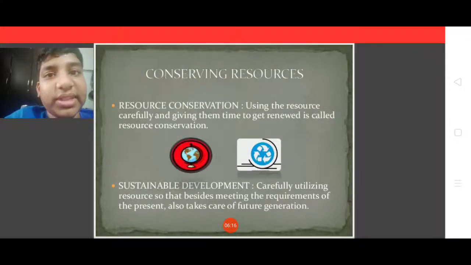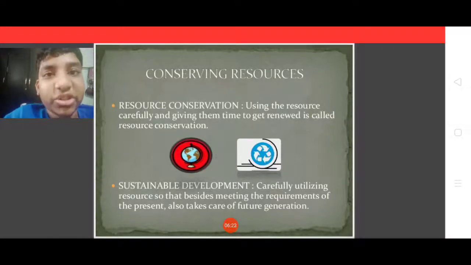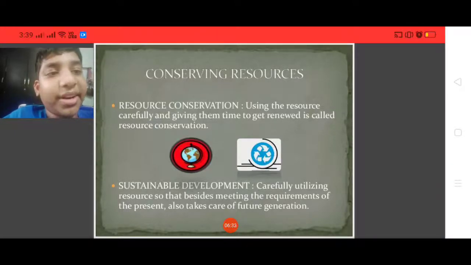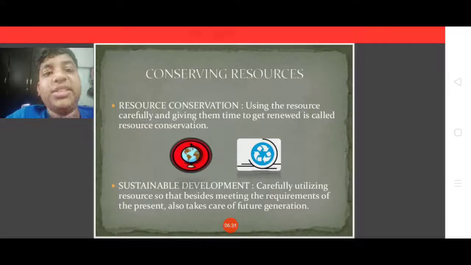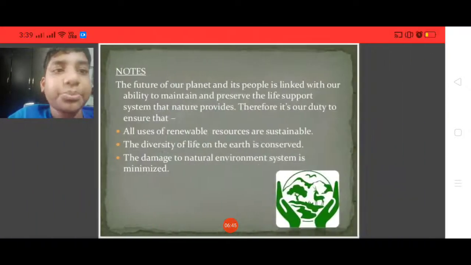Conserving resources: as we have seen, exhaustible resources can take thousands of years to replenish, so it is very important to conserve them. Resource conservation is using resources carefully and giving them time to get renewed. Sustainable development is carefully utilizing resources so that, besides meeting the requirements of the present, it also takes care of future generations.